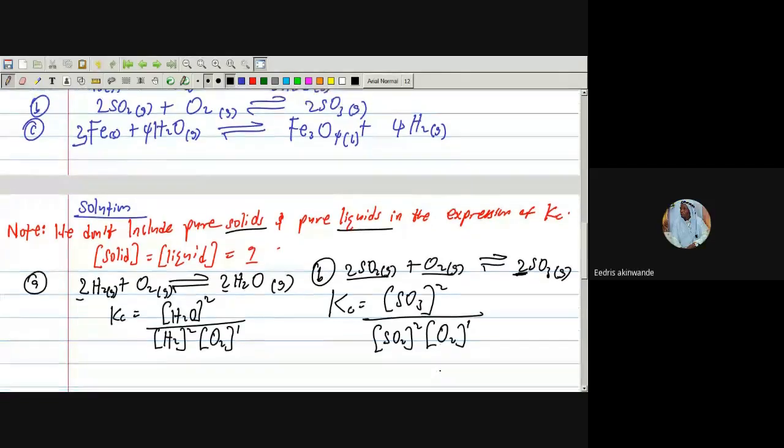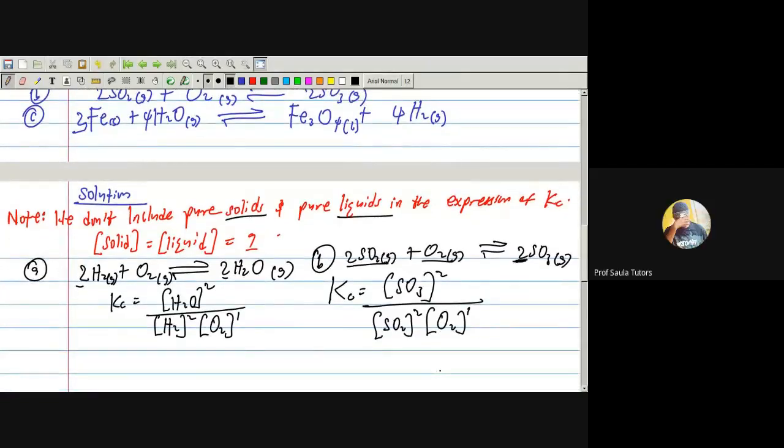Okay, Mr. Salah, I have a question. Yes. Now, according to math, we know that any base, apart from 0, raised to the power of 1 is equal to that thing. So in the first and second examples, that was O2 raised to power 1.